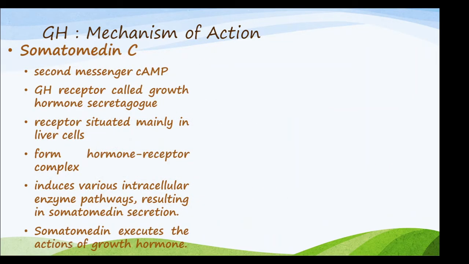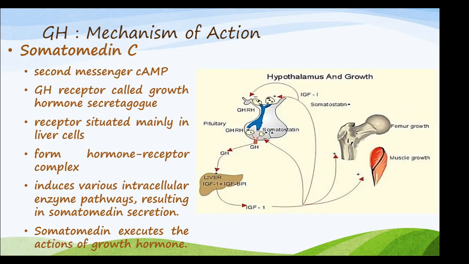So the somatomedin C produces a second messenger cyclic AMP and the GH receptor is called the growth hormone secretagogue. And the GH receptor is situated mainly in liver cells, forms hormone receptor complex, that is the GH receptor, GHR and its hormone, that is the growth hormone. And it induces various intracellular pathways which results in somatomedin secretion.